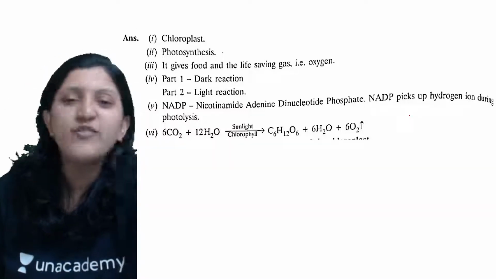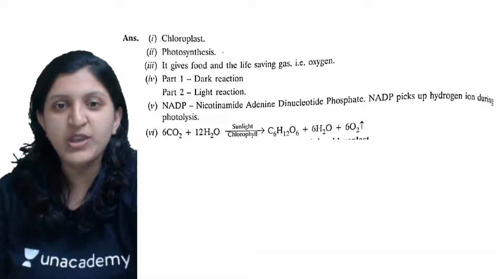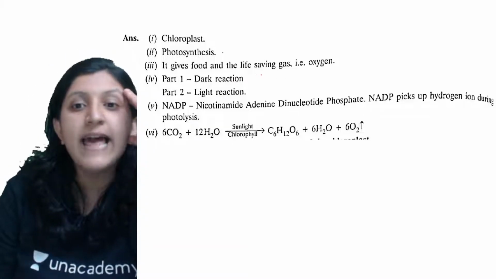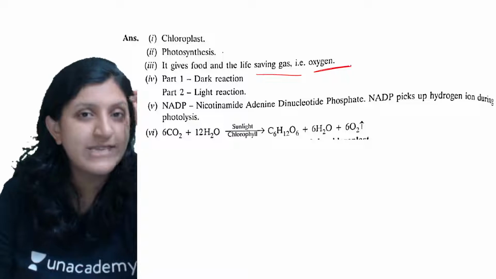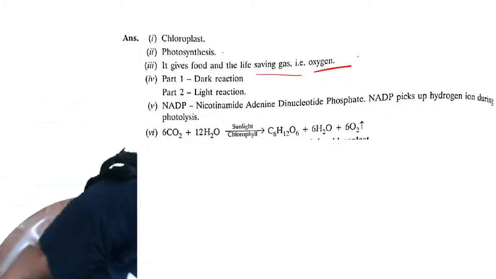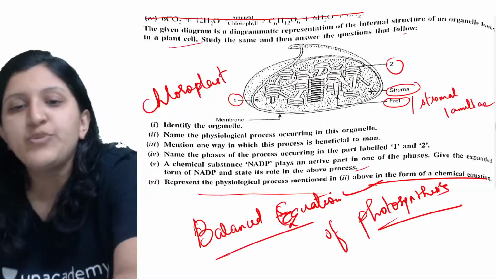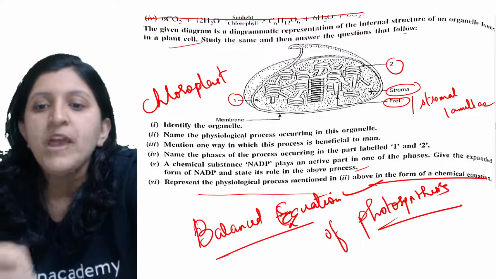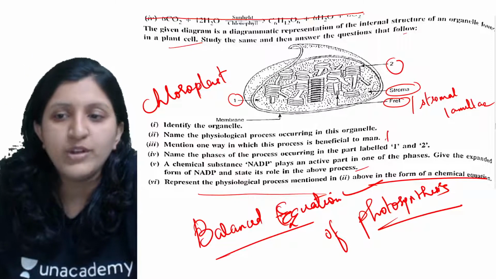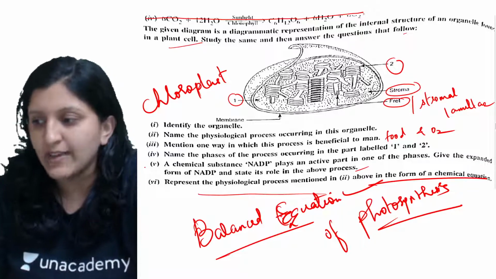Okay, so it gives food and the life-saving gas, which is basically oxygen, that we require for our respiration process. So in that case we can just mention that we are getting food, we are getting oxygen, through this itself.